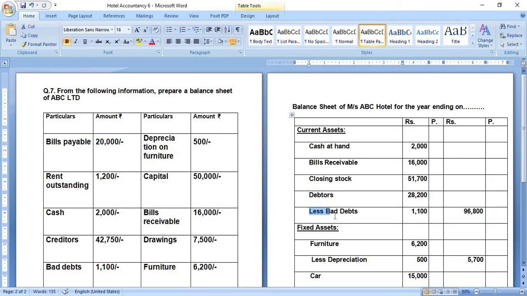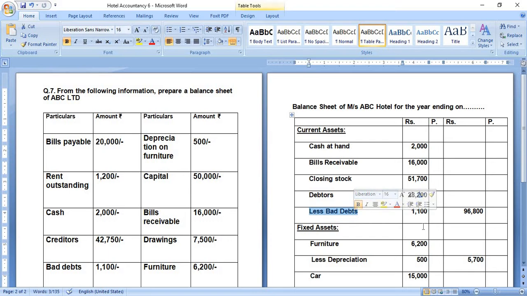Now we also have a new term, bad debts. What are bad debts? Bad debts are those assets which were due within the one year period but, due to a shortened period of time, are not recoverable. We generally call these current assets only, but we have to deduct these from our total current assets. The reason is that this amount is not receivable.